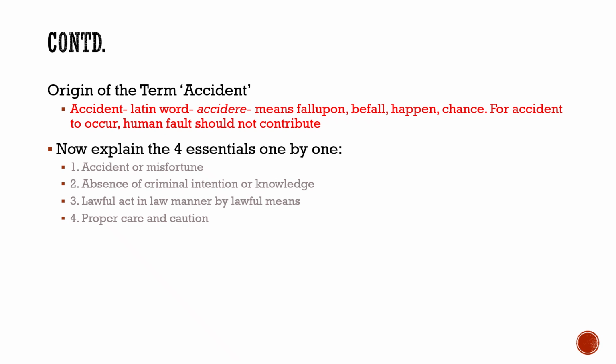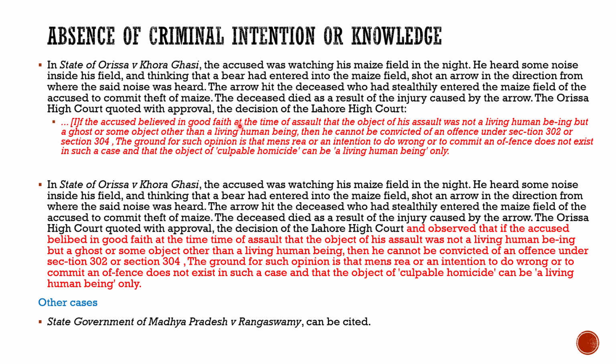The essentials of accident, and lawful act in a lawful manner, since they are of lesser importance and require lesser explanation, and the other two, the absence of criminal intention or knowledge, and the proper care and caution, will be explained in more detail. By more detail, I mean that we need to add cases when we explain these provisions. So when we are discussing absence of criminal intention, we need to discuss cases such as State of Orissa versus Ghoradas, a leading case.